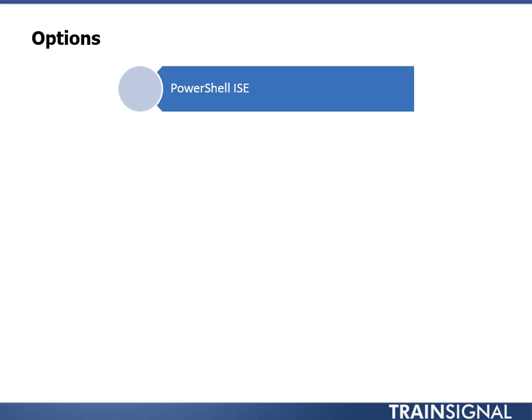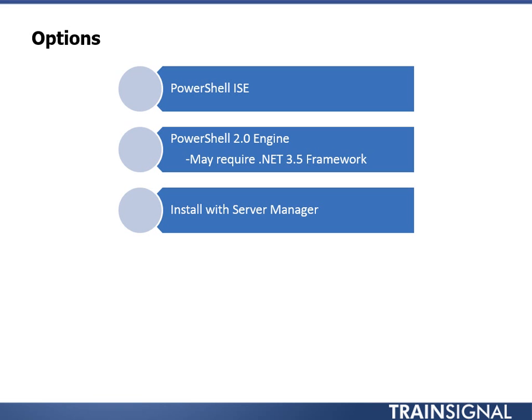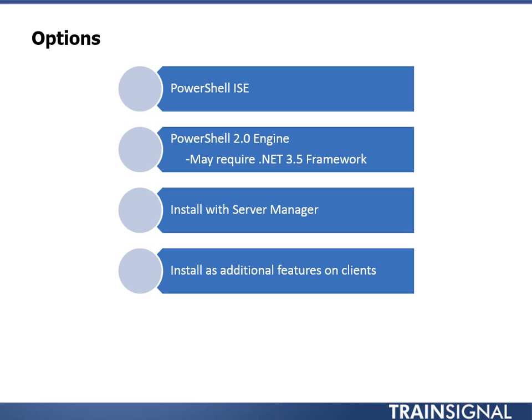Now you do have some options, as I've mentioned. The PowerShell ISE, if you want the graphical PowerShell, that is an option you can turn on. The PowerShell version 2 engine, this is also technically an option. This does require the .NET Framework 3.5, so you may need to go into the server settings or optional features on the client in order to enable that. You can install PowerShell and the PowerShell ISE through the Server Manager if you're running this on a server OS, or go through Control Panel Programs, Add Remove Features, the Windows features, and you should see options to install the ISE or the ISE version 2 and the .NET Framework as you need it.